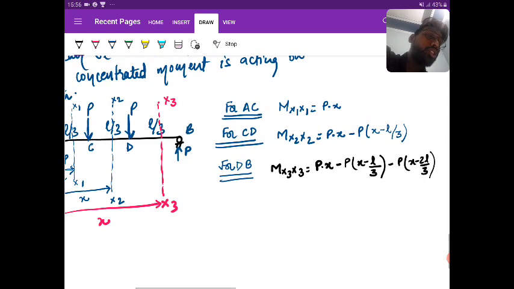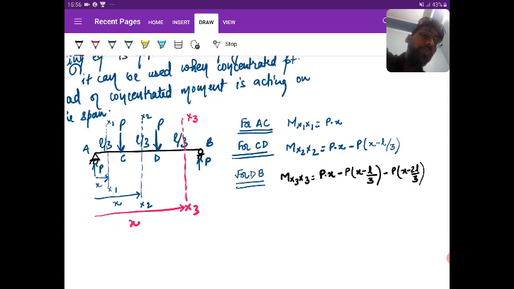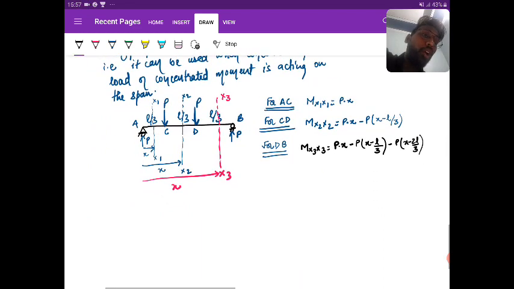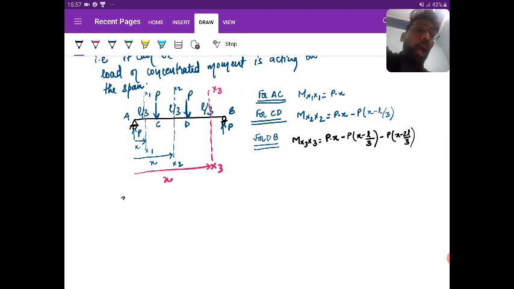Right. So what does Macaulay say? Step number one.